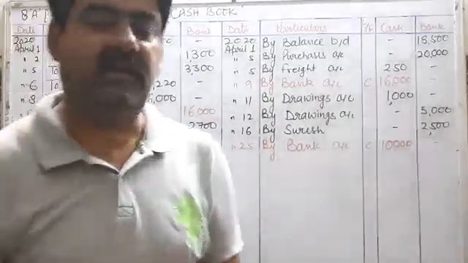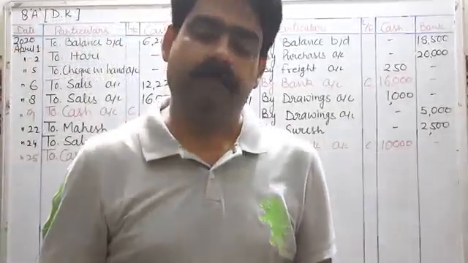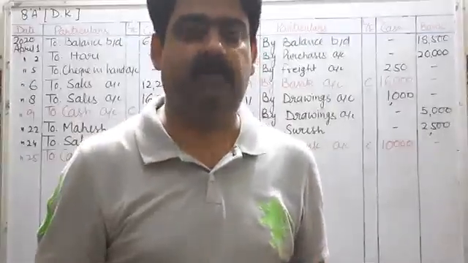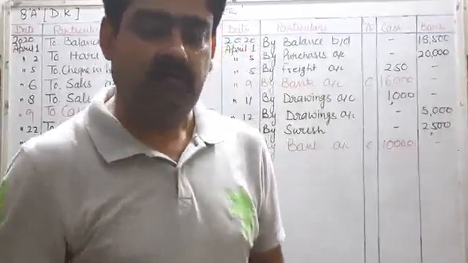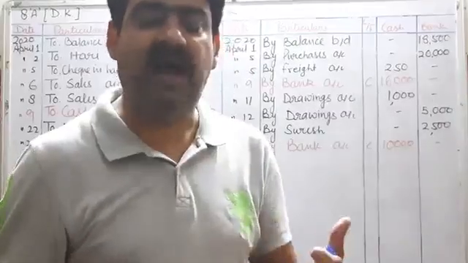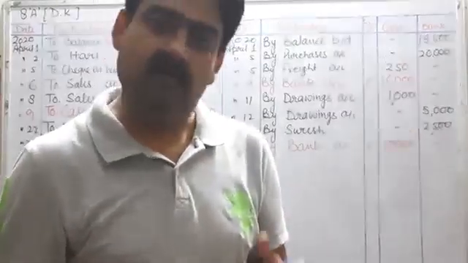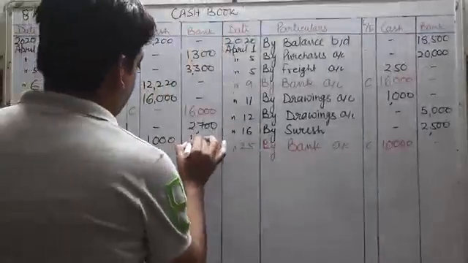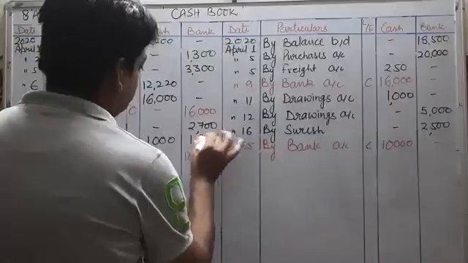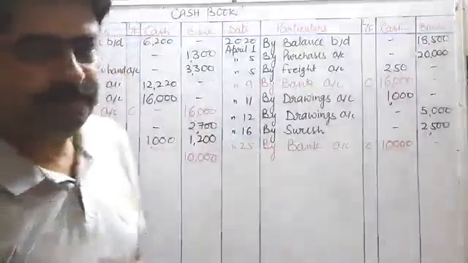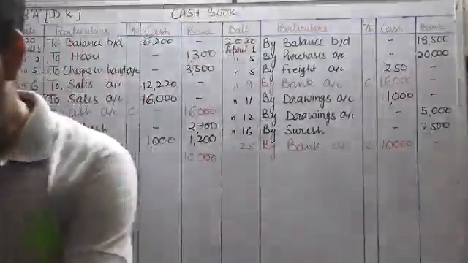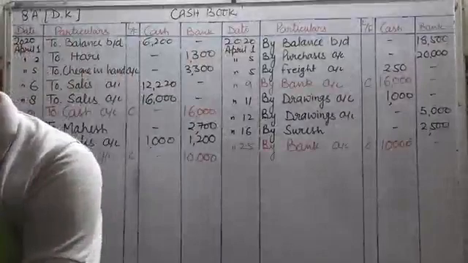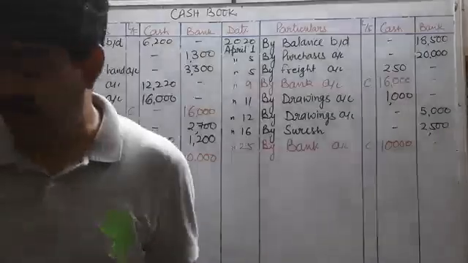See, in further transactions, nothing is written regarding when a particular check is deposited into the bank. So, in this case, we will assume that the check is deposited on the same day. So, 1200 rupees will come in the bank column also. Is that okay? Now we will see the next transaction, that is on April 26.